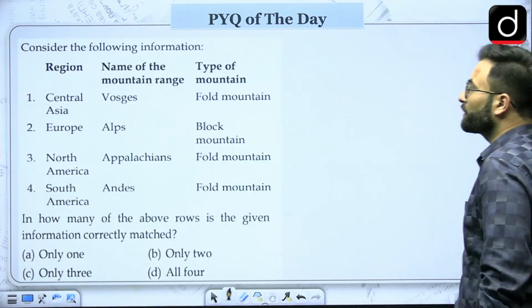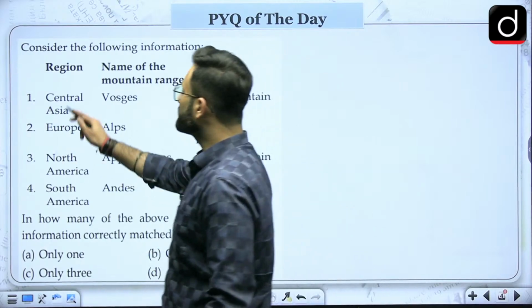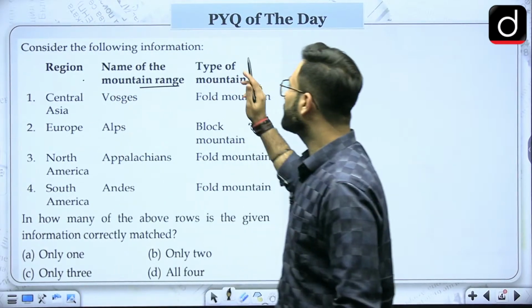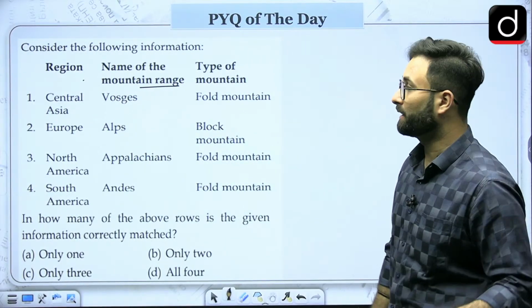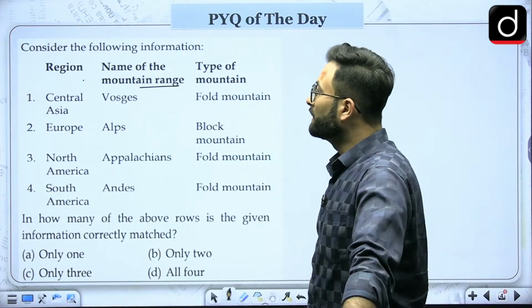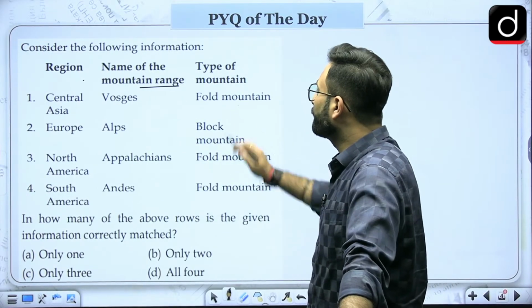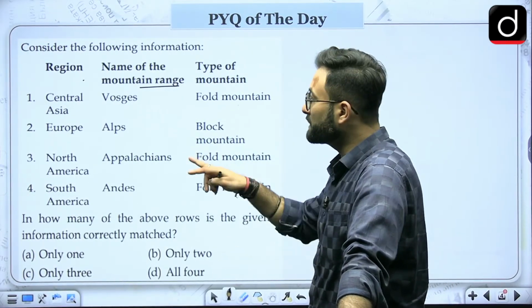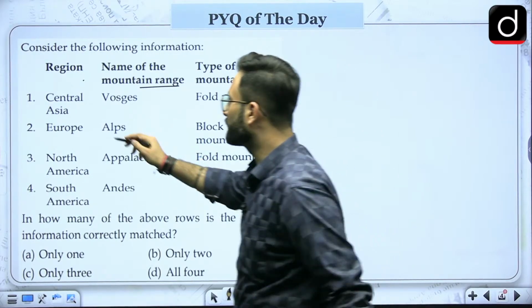First is the PYQ of the day. Here a region is given, then the name of the mountain range, and then the type of mountain they have asked over here. Now let's see: Central Asia, Vosges, and these are fold mountains. When we talk about the Vosges, these are not in Central Asia. So that is gone.